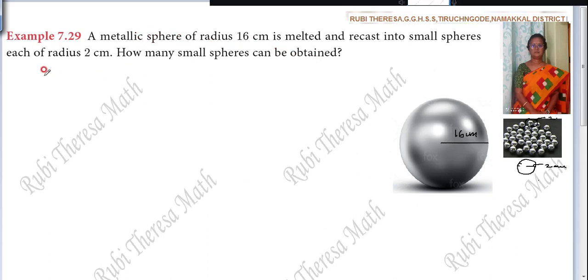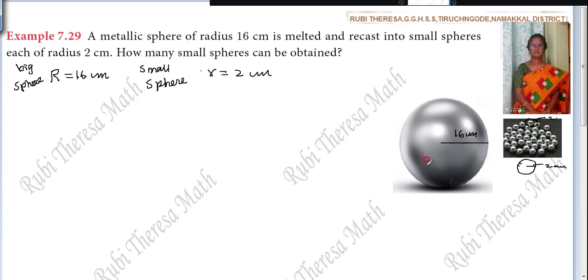First you collect the data. Since it is bigger in size, let me take capital R, otherwise R1, however you want, you can do it. R equal to 16 centimeter. This is the big sphere. This is for understanding. Then the small sphere: small r equal to 2 centimeter.